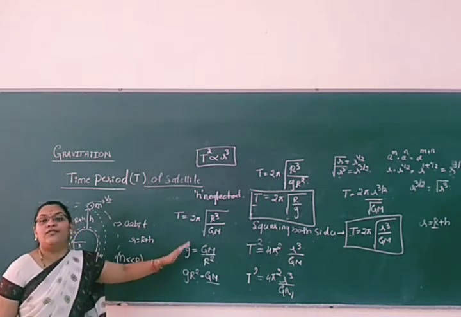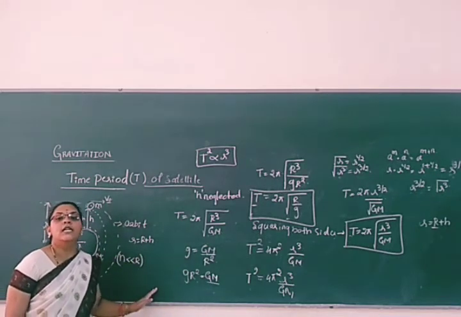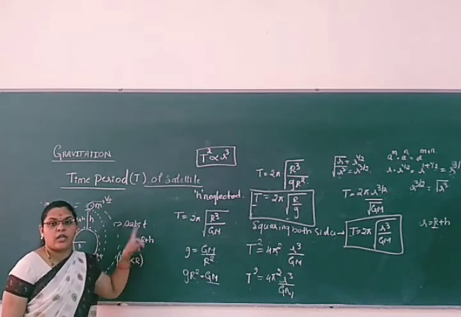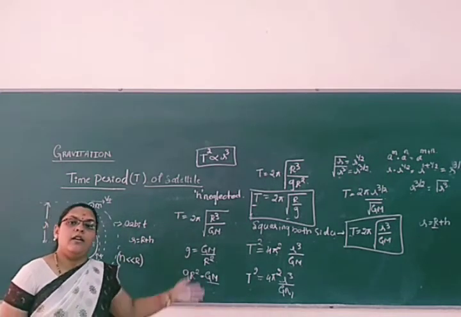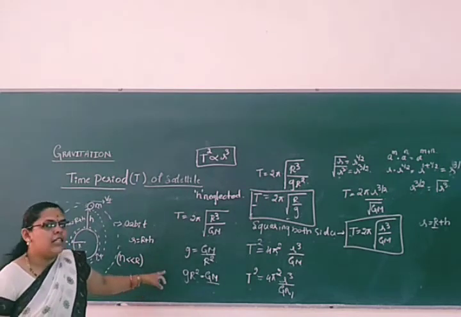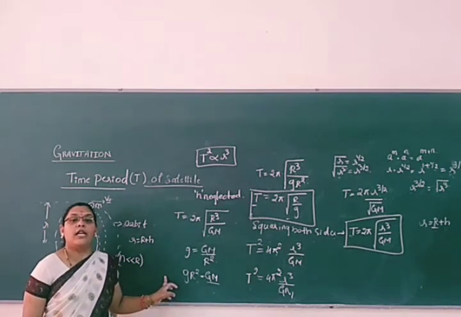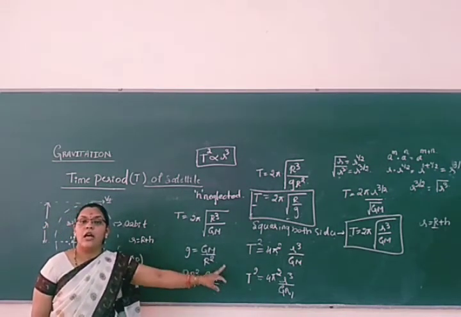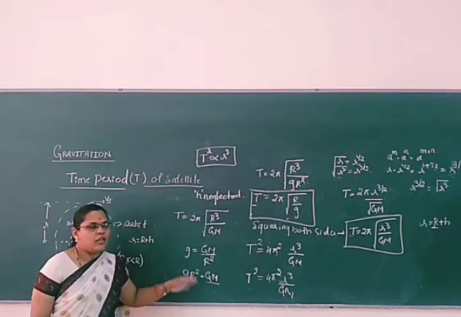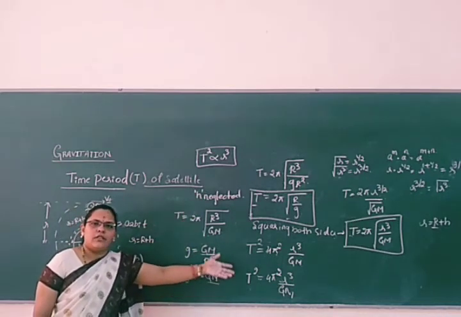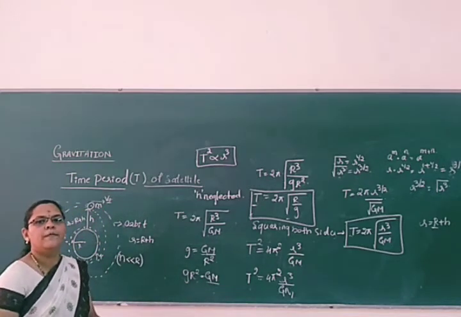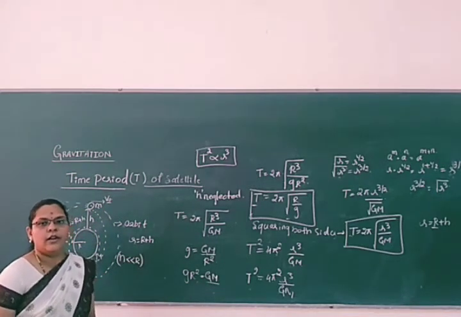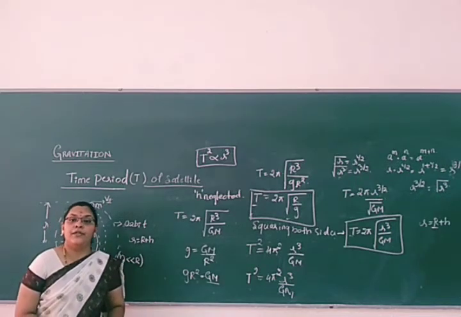That is due to the uniform motion. We have taken the circumference of the circle because it is circular motion. Uniform circular means continuously moving in a uniform circular way, with the orbital velocity. That's why we have taken the circumference of the circle by the orbital velocity. Whatever steps we have taken are all based on our discussion only, right? So this is about the time period of the satellite.